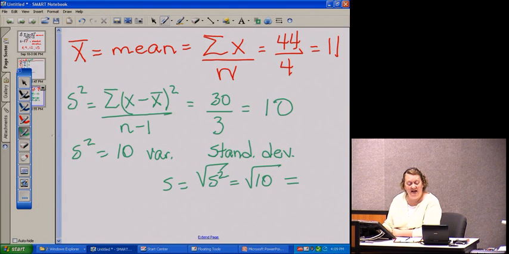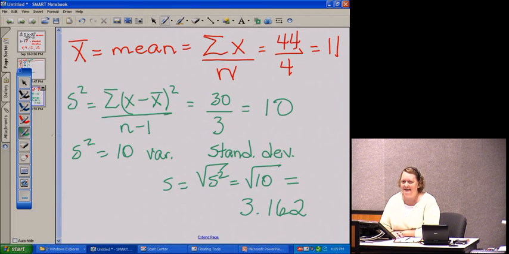We'll use our calculator to do that, and if you'll trust me that I punched that in a little bit earlier, I get 3.162. Now, depending on your teacher is how many decimal places you'll round that to. I rounded it to 3, but that is not necessarily a standard practice.